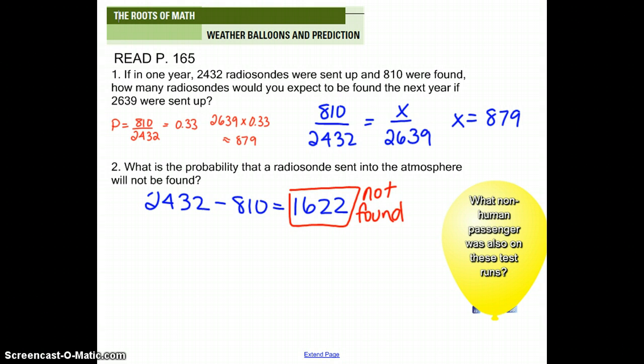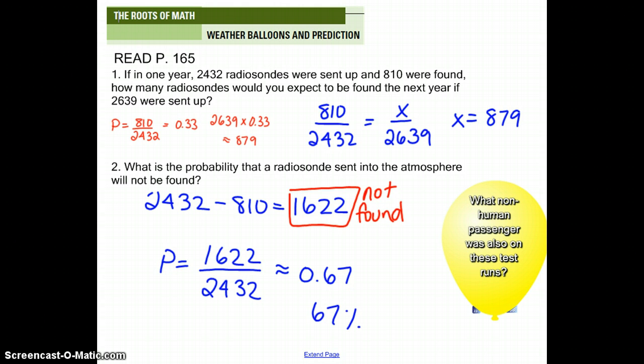So if those were not found, we now need to figure out that probability. So probability is 1,622 that were not found out of a total of 2,432, which is approximately 0.67, or a 67% chance that they will not be found.